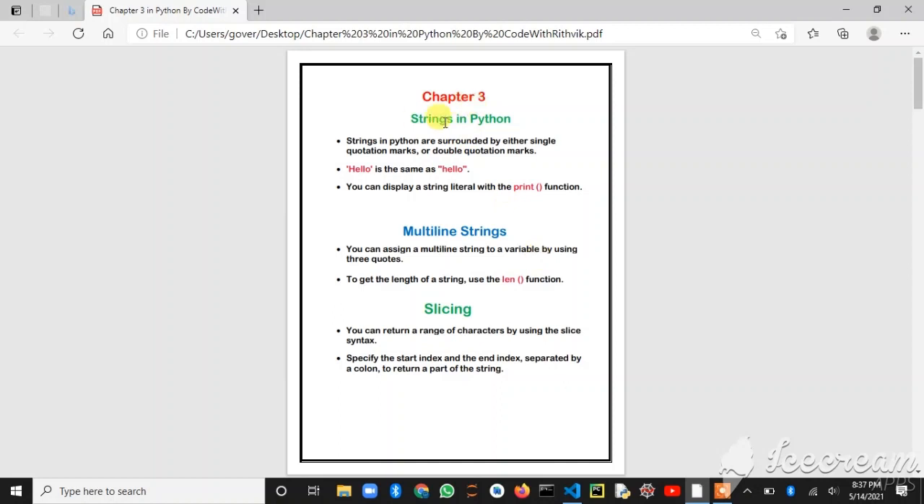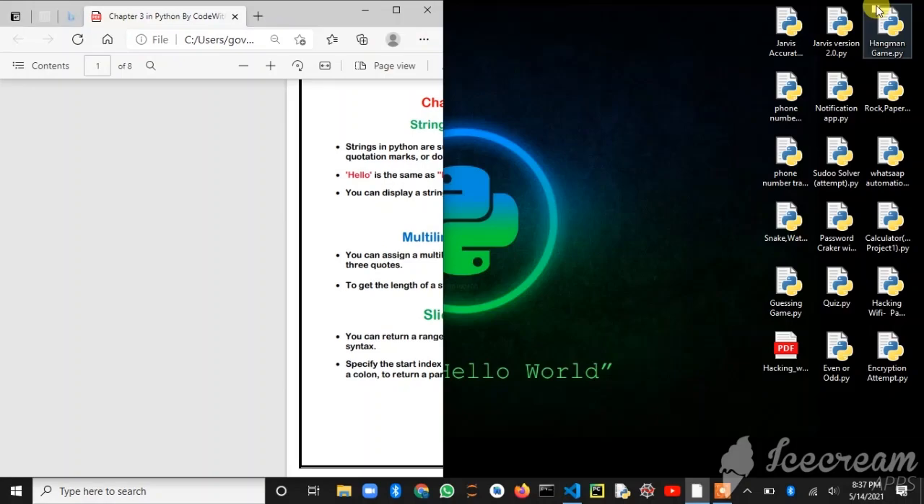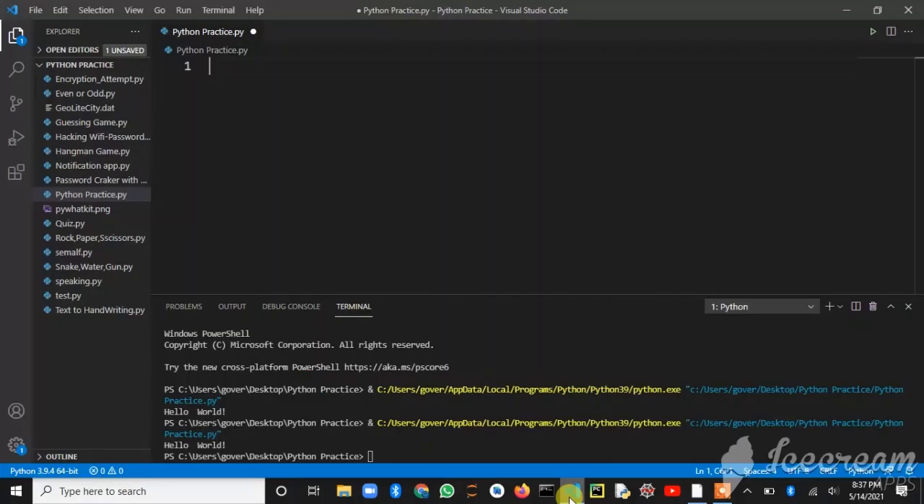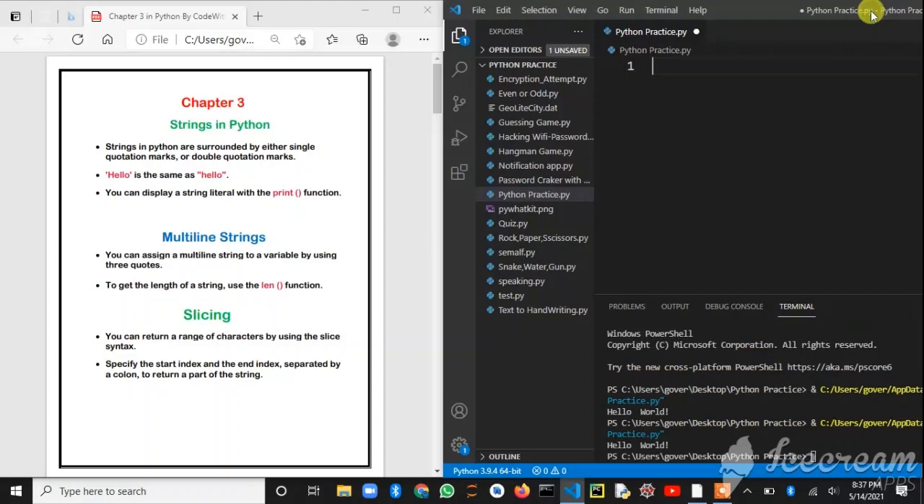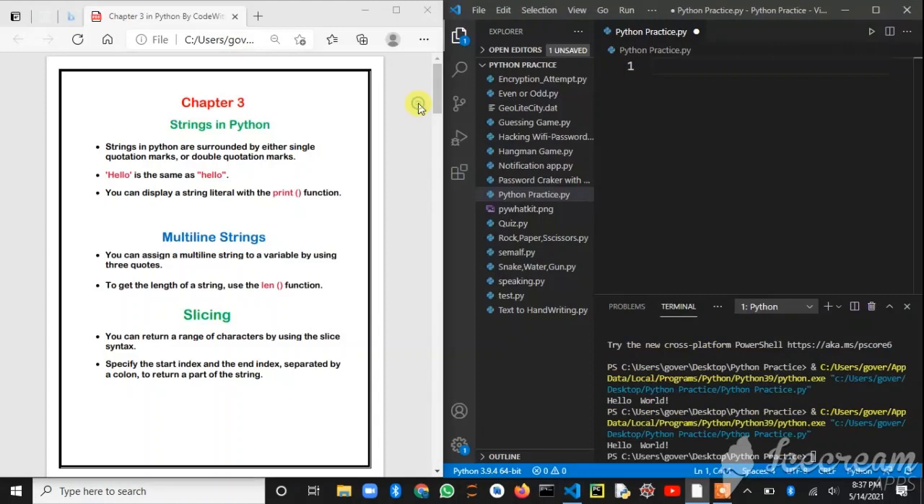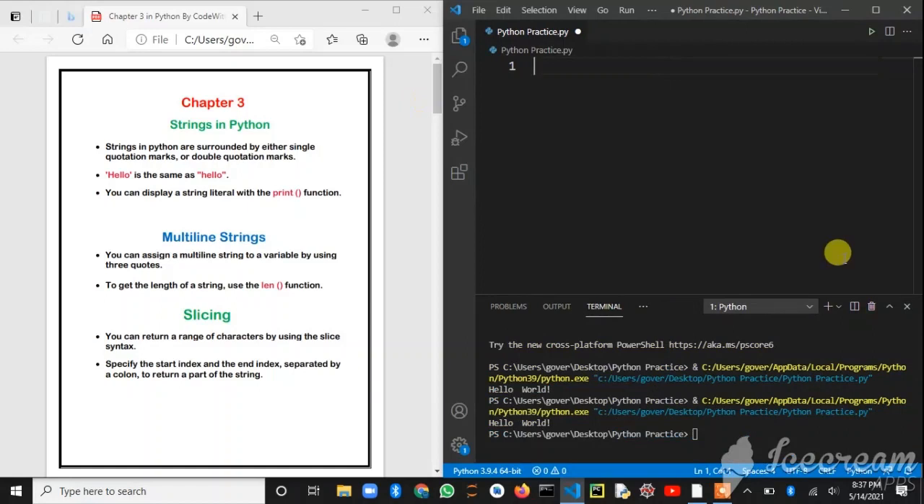Chapter 3, strings in Python. Strings, you may all know. I'll open my IDE and show you. I always split the screen in half so that we can see the left side and do the work on the right side. So what are strings basically?